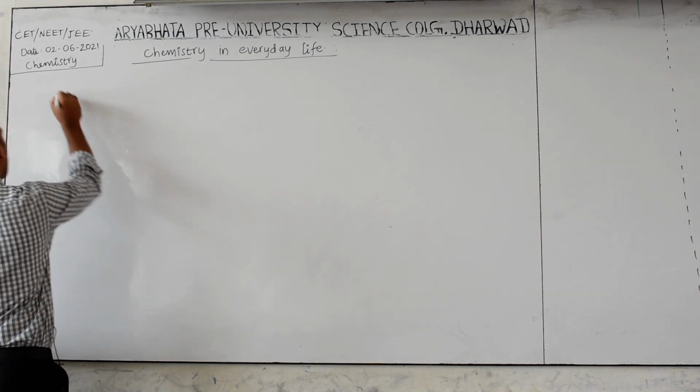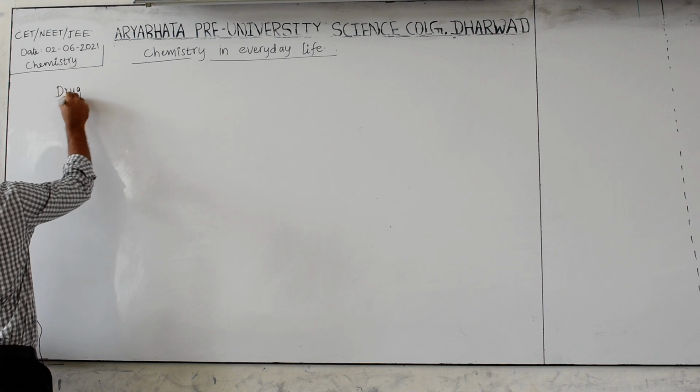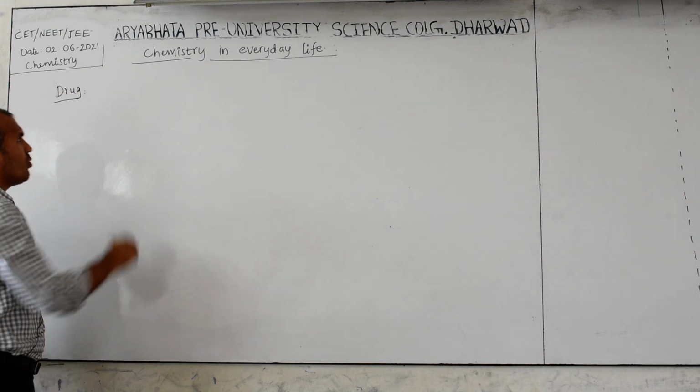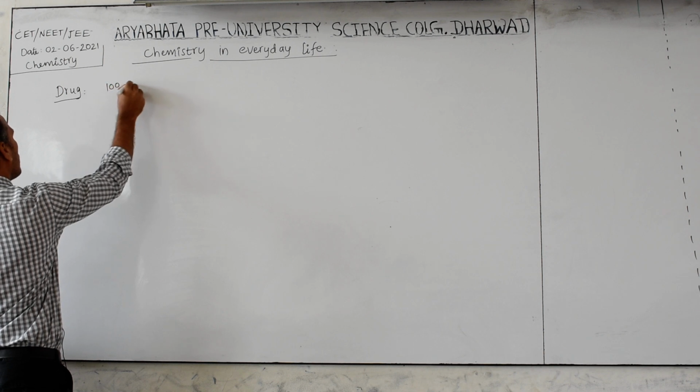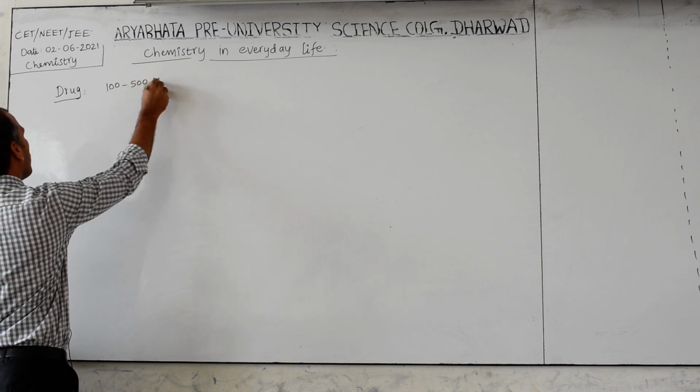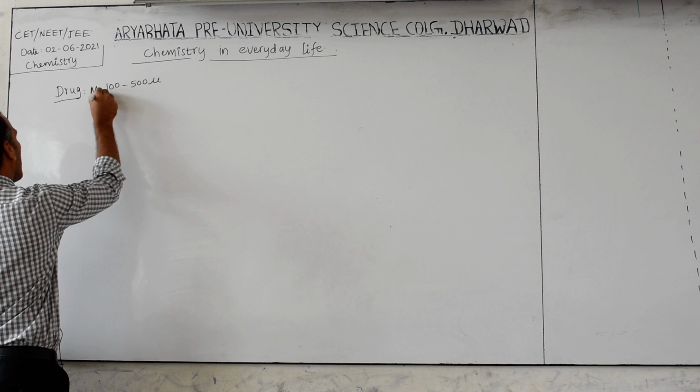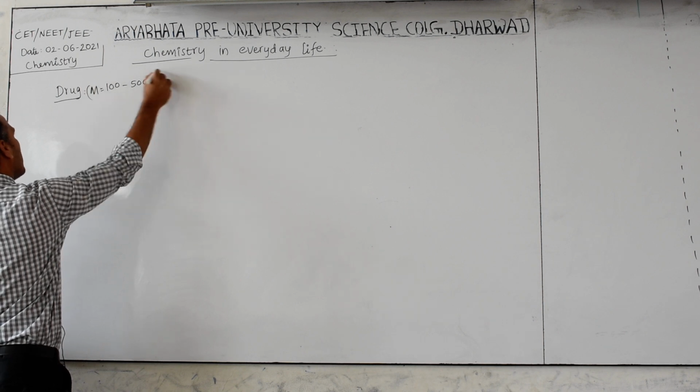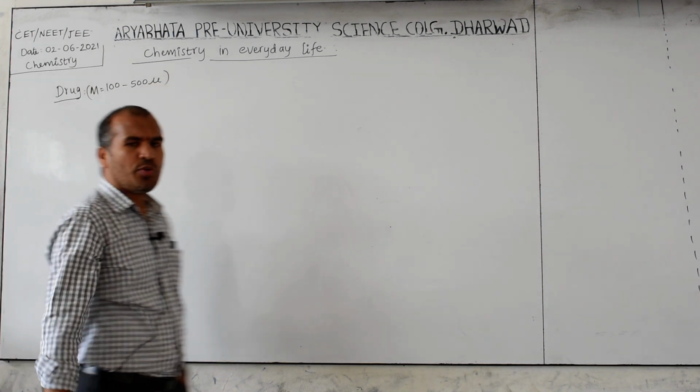First, what does drug mean? This is a chemical compound having a molar mass of 100 to 500 unified mass.